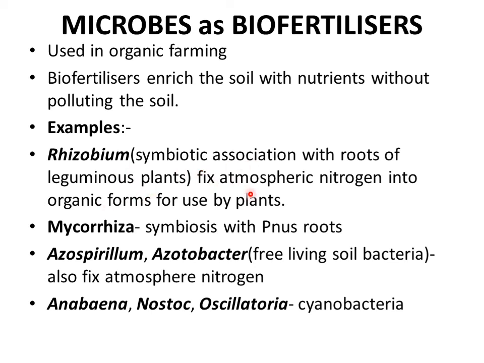They fix atmospheric nitrogen into organic forms for use by the plants. Mycorrhiza also forms symbiosis with the roots of Pinus plants. Azospirillum and Azotobacter are free living soil bacteria. They can also fix atmospheric nitrogen. And there are cyanobacteria like Anabaena, Nostoc, and Oscillatoria. They are also used as biofertilizers.